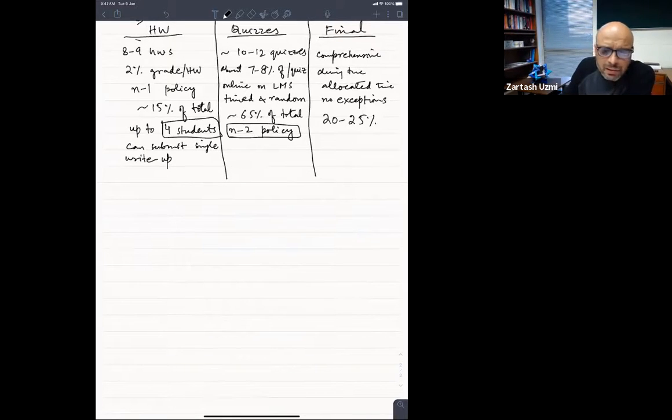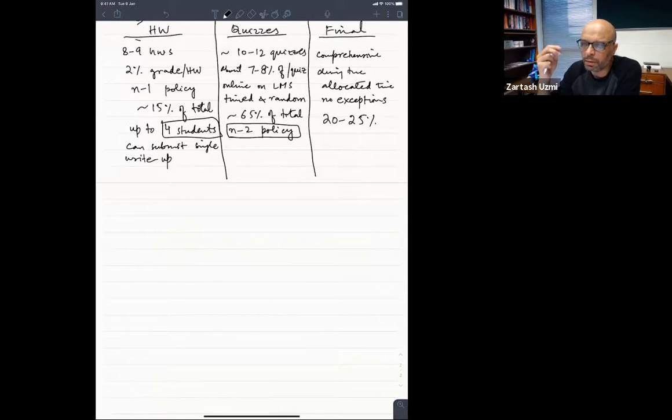So the n-2 policy is to facilitate you to avoid all that documentation that you have to do with OSA, and then OSA has to send email to the instructors. We will just avoid that work, that trouble. And if you have two or fewer quizzes not going well, then you don't need to worry about it, because we will drop two quizzes automatically.